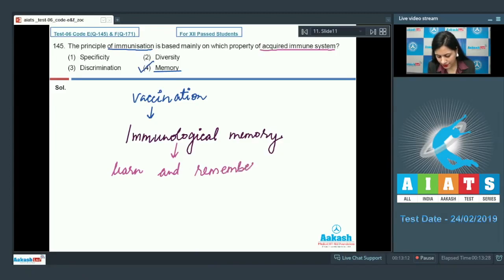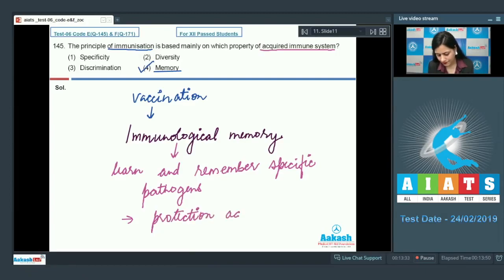and remember specific pathogens, and it can provide protection against recurrent infections.